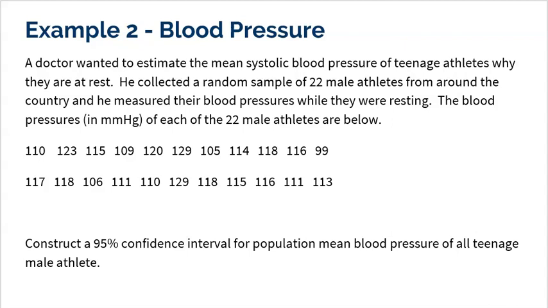Okay, so we're searching for mu, the true mean systolic blood pressure of all teenage male athletes. And we're going to hope that our sample mean points us in that direction. Now, what's different about this problem than the previous problem was that I don't give you the mean of the sample. I just give you the data, which means you're going to have to find the mean on your own. And obviously, if I'm going to figure out the formula for this confidence interval, I need to find s as well. Now, you are more than welcome to use the formulas by hand to find the mean and the sample standard deviation, but trust me, you're not going to want to do that.